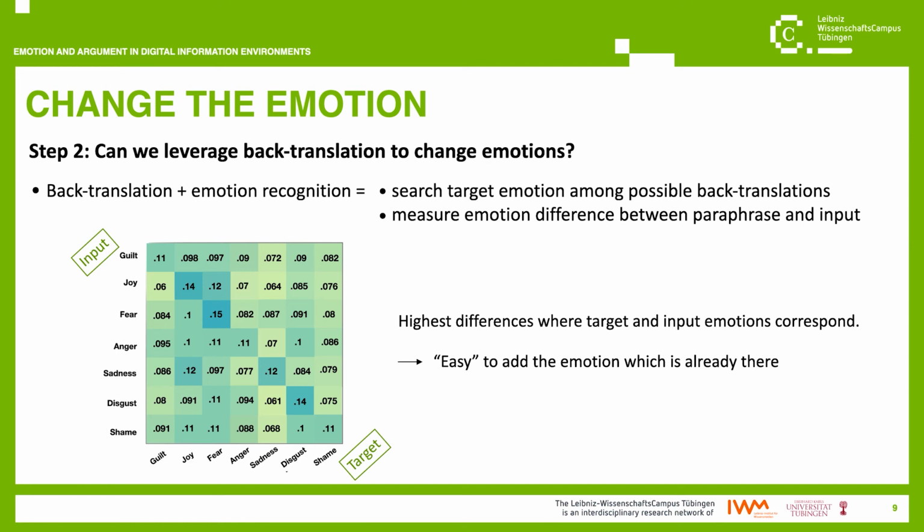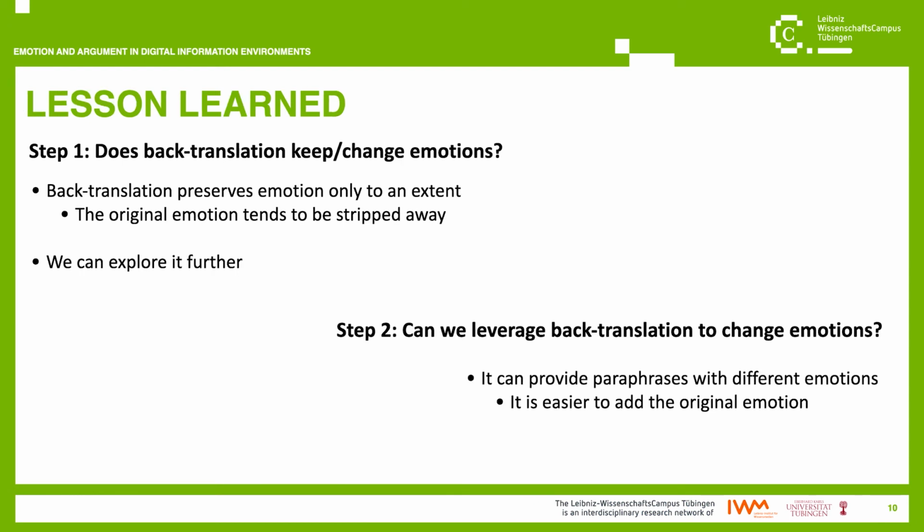Okay, let's combine the findings of the two experiments into a coherent story. On the one hand, back translating removes the emotions present in a text, because in the individual back translation returned by a system for machine translation, the original emotion is stripped away, at least to an extent. On the other hand, we can explore the space of possible translations and find some which have a specific emotion connotation.